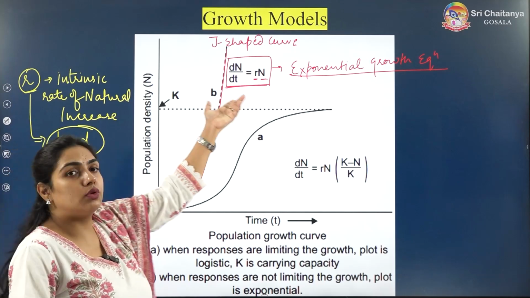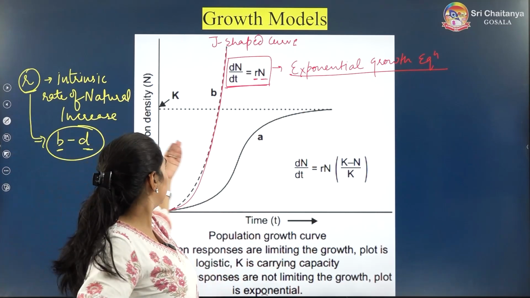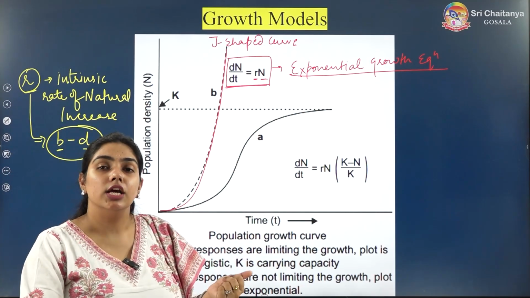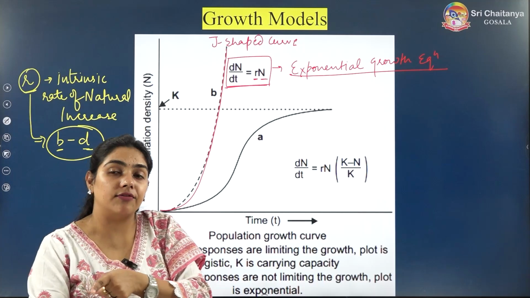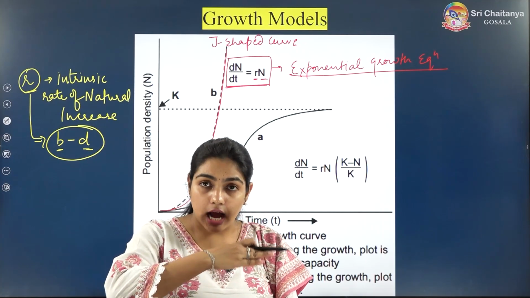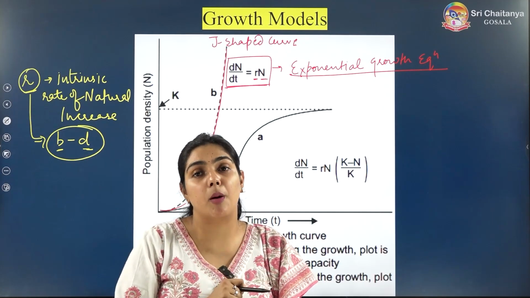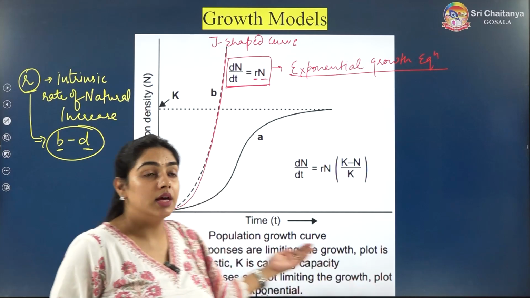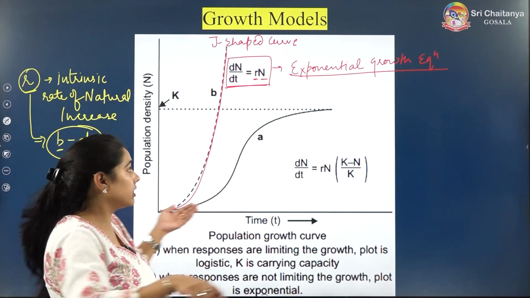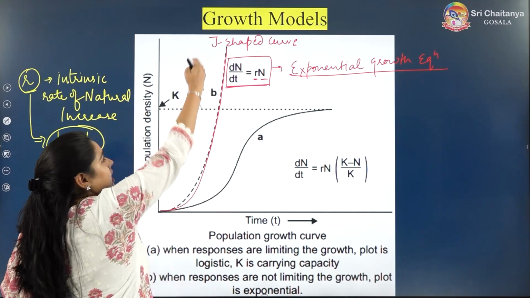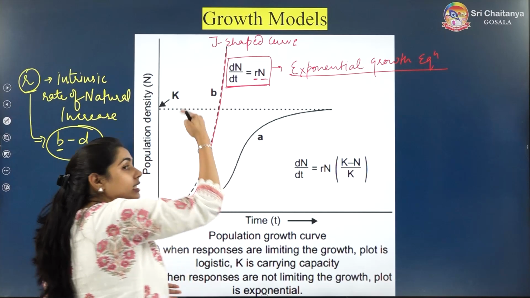And N, you already know, is population density. So we are plotting the graph of the population. We want to see the change in the population density with time. Here we are taking time, and here we are taking population density. So with time, population is increasing.